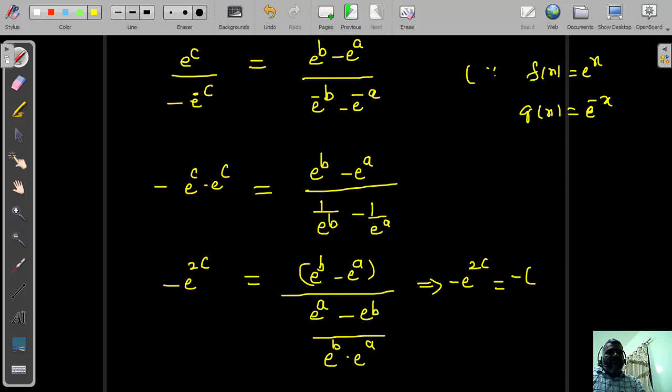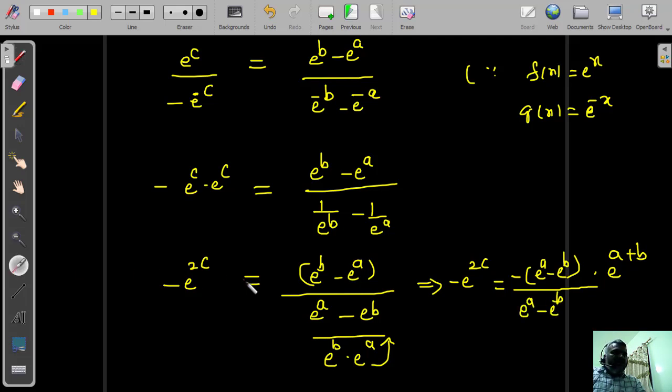So when you take minus common, e power a minus e power b, divided by the denominator. Here this value goes to the numerator, which means e to the power of, bases are equal, add powers, a plus b, divided by this denominator same, e power a minus e power b.